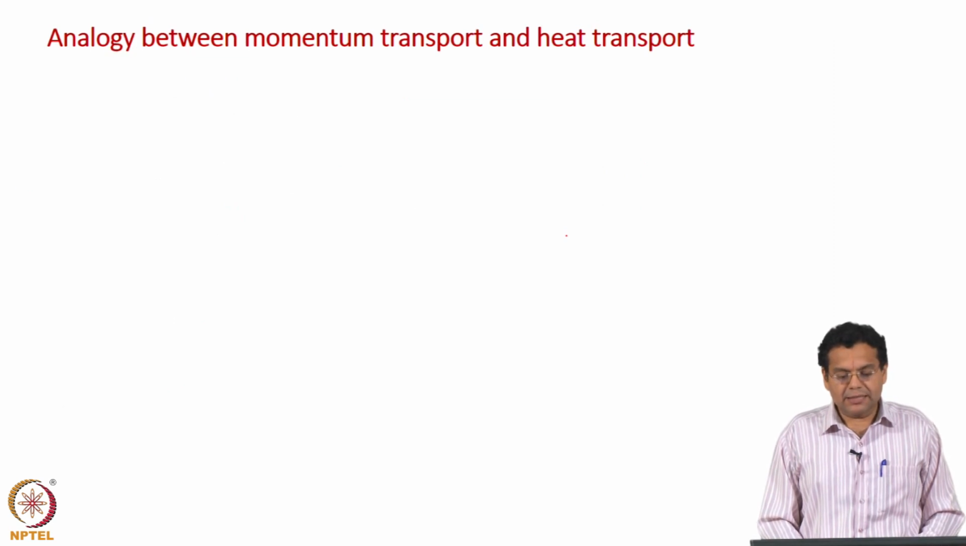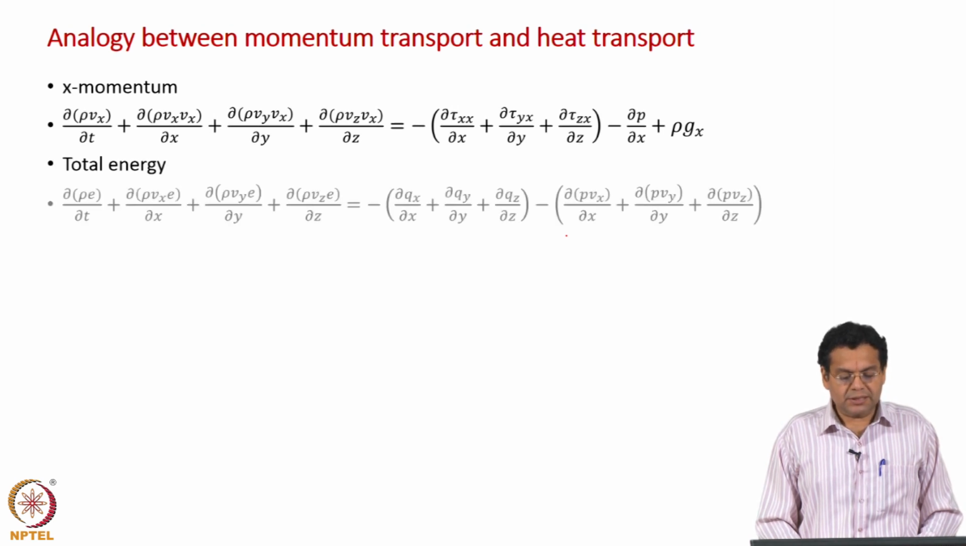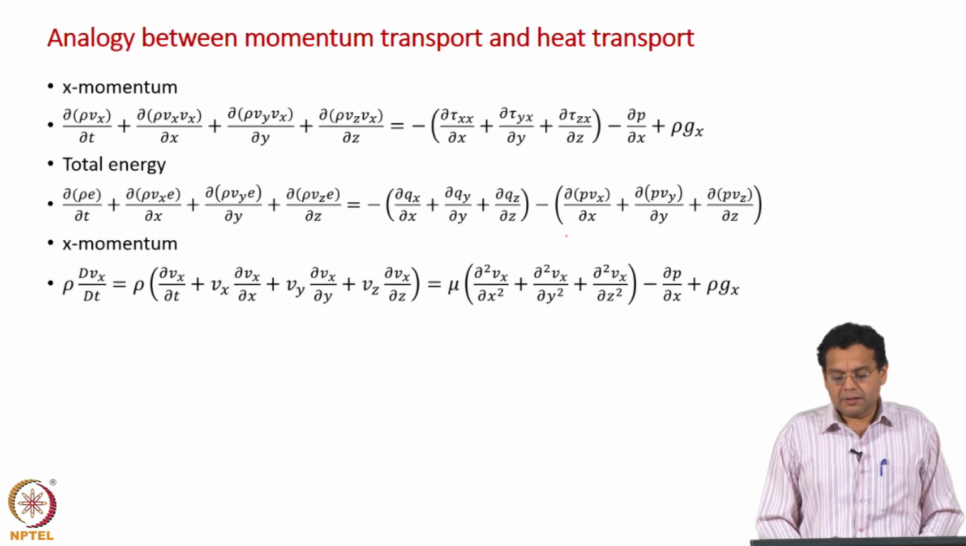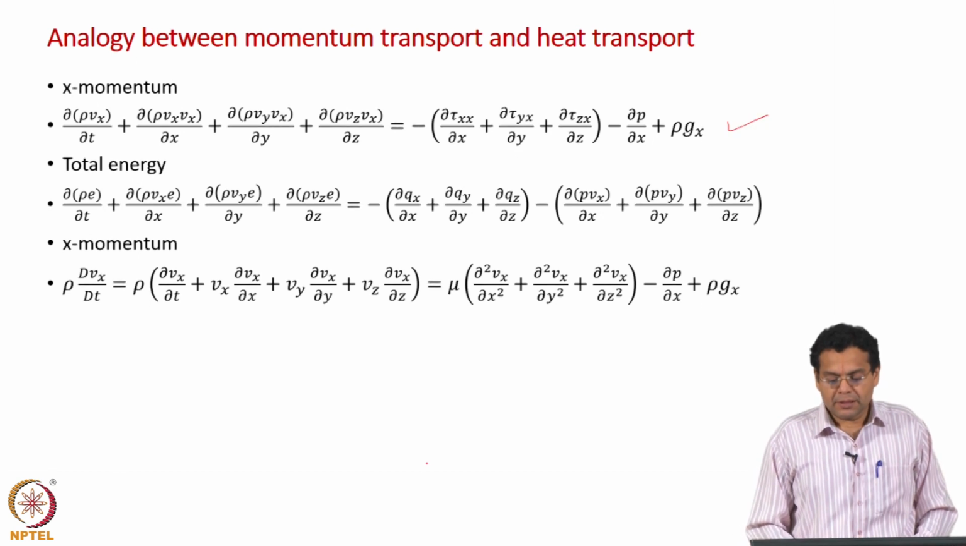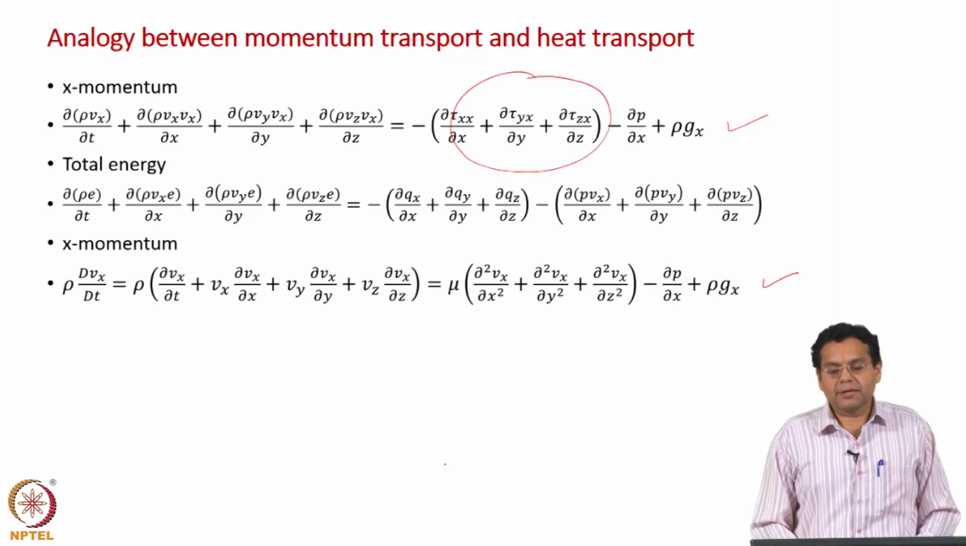Let us look at the analogy between momentum transport and heat transport in terms of the conservation equations. We have already seen these two equations and discussed the analogy. The same equations we will write again now in terms of the measurable variables. What have I done? This is the linear momentum balance, the Navier-Stokes equation. I substituted for tau, the molecular momentum flux, in terms of the velocity gradient using Newton's law of viscosity.